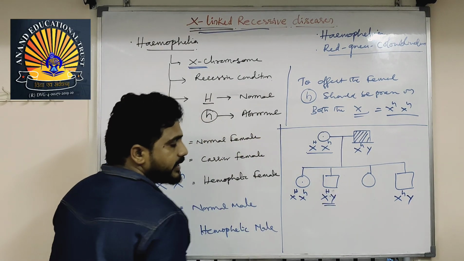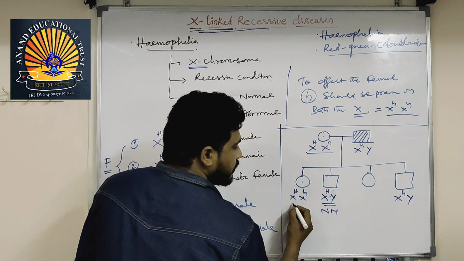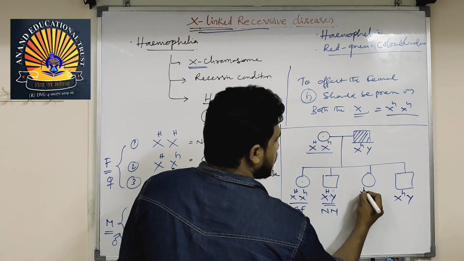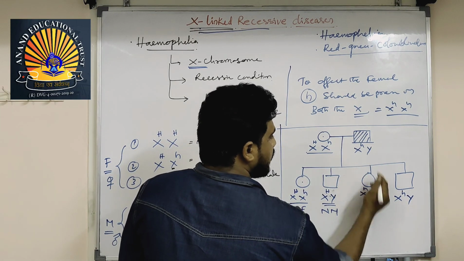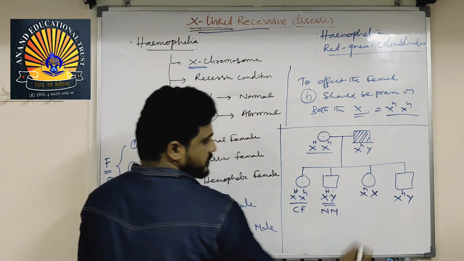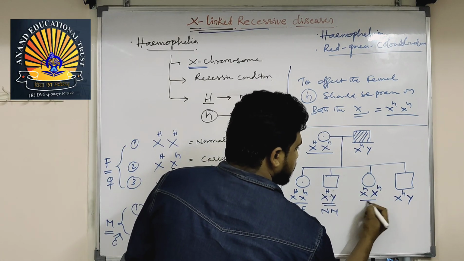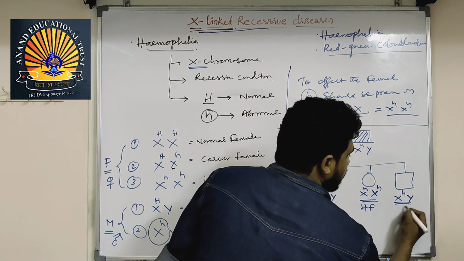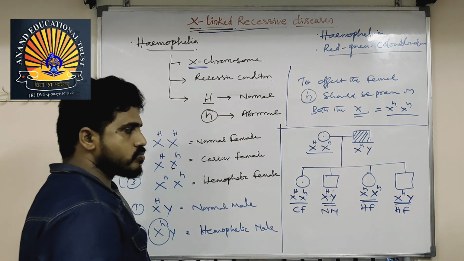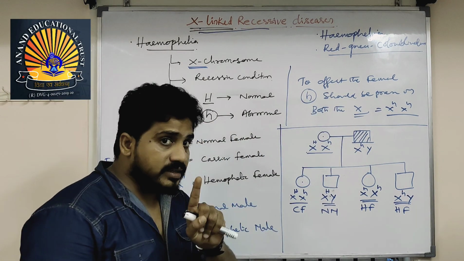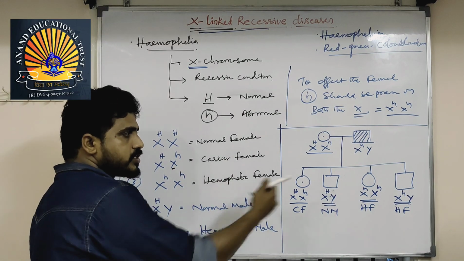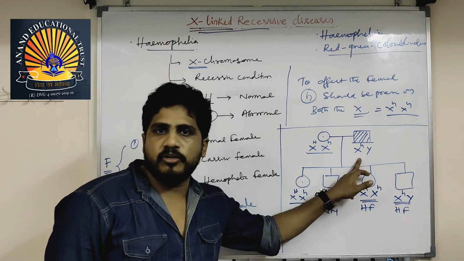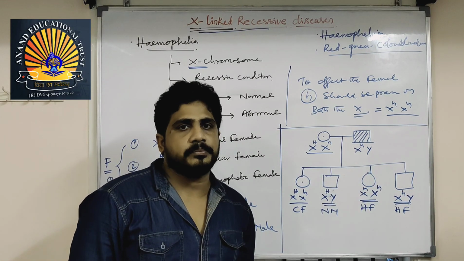Then what kind of individual is it? This is a normal male. This is a carrier female. Then what about this? You just assume X small h may come and Y. Sorry, the daughter receives another X now. So this is a hemophilic female. How many carriers are there? Only one carrier, that is the daughter only. So a question will come like this: a carrier mother marries an affected hemophilic person. Then what is the percentage of their progeny with the disease?